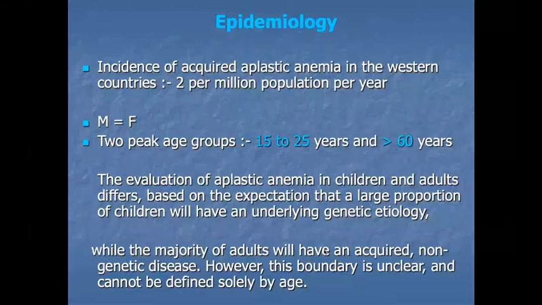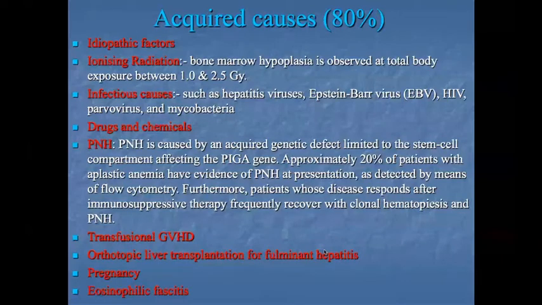Now coming to causes of acquired aplastic anemia, which constitutes 80% of total aplastic anemias. The first cause is idiopathic. What is idiopathic? Idiopathic is unknown. Second is ionizing radiation, like bone marrow hypoplasia observed at total body exposure between 1 to 25 gray. Another is infective causes such as hepatitis virus, Epstein-Barr virus, HIV, parvovirus, and mycobacteria. These infections cause aplastic anemia.